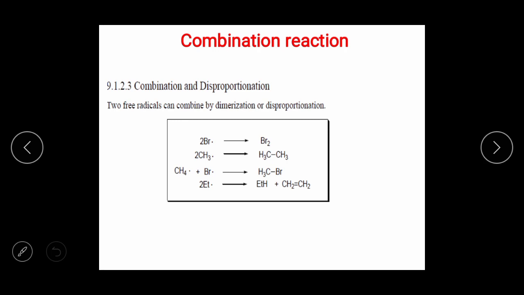That's why when two radicals merge together, there is always a bond formed. Methyl radical plus Br radical gives methyl bromide. Then when you consider two ethyl radicals, there is a formation of ethane and CH2=CH2. Okay, these are all examples of combination reactions.